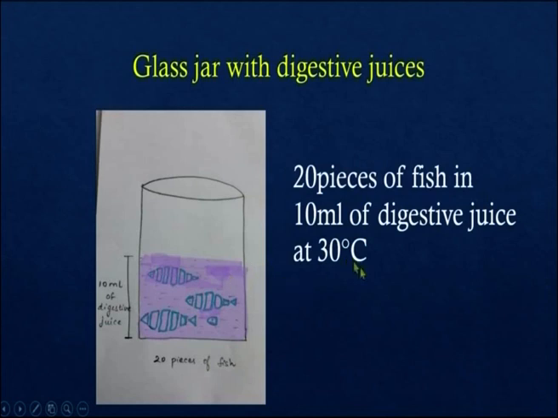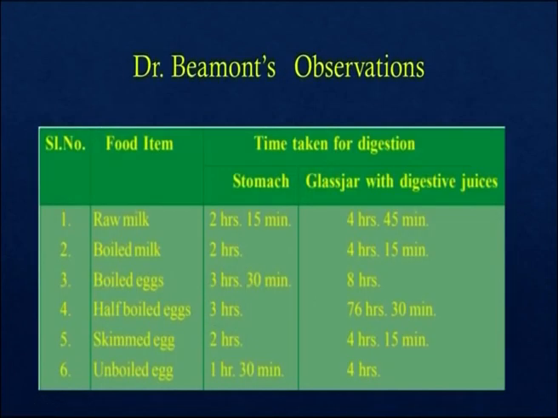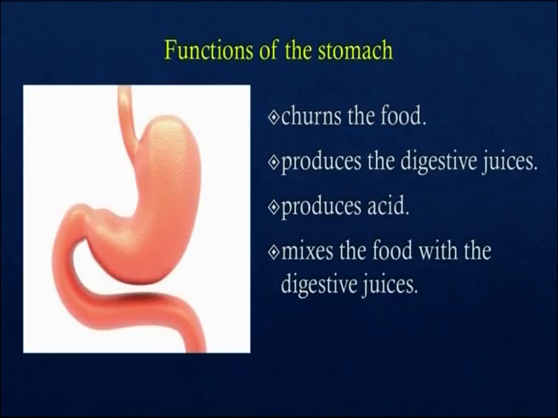Like this, he performed experiments on different food items and made the following observations. For example, raw milk took 2 hours 15 minutes to get digested in the stomach, whereas in the glass jar with digestive juice, it took about 4 hours 45 minutes. He also tested boiled milk, boiled eggs, half-boiled eggs, unboiled eggs, etc. In this way, Dr. Beaumont found many secrets about our digestive system. These secrets helped us to understand the process of digestion.